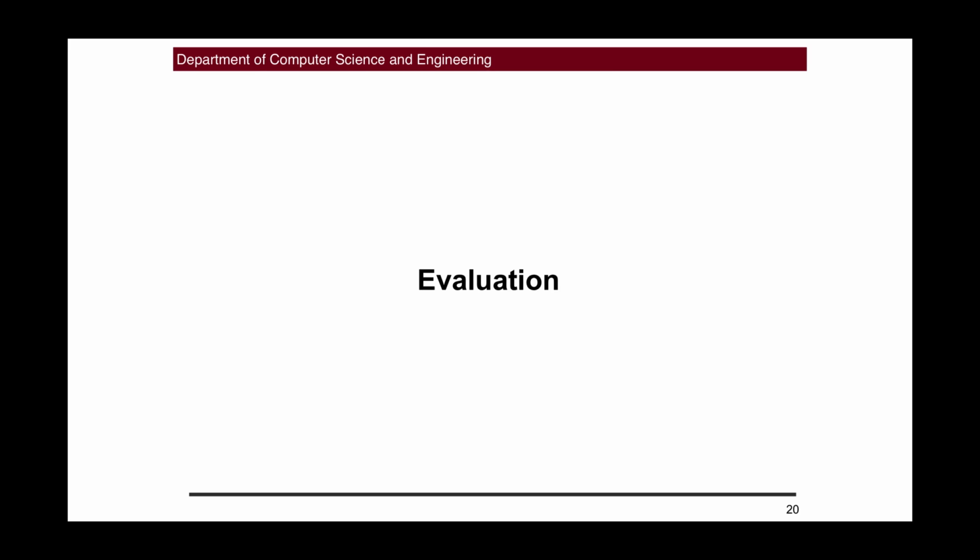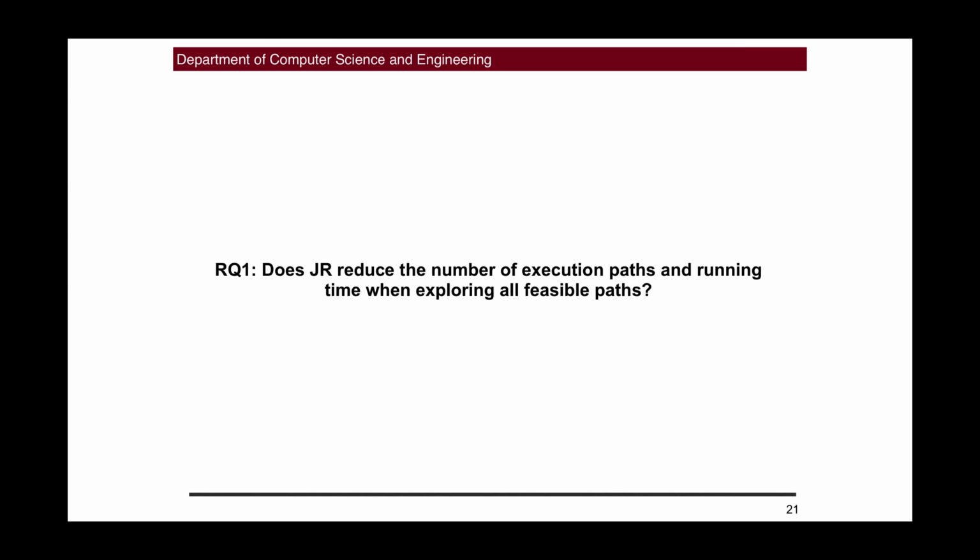Now we implemented Java Ranger, and obviously we want to check if it actually improves performance. And we came up with a bunch of different research questions for answering this. The first research question was, does Java Ranger actually reduce the number of execution paths and the total running time when it explores all feasible paths through a program?